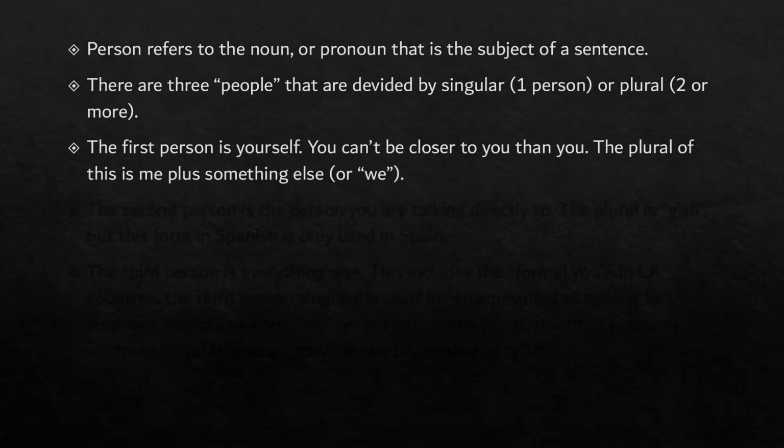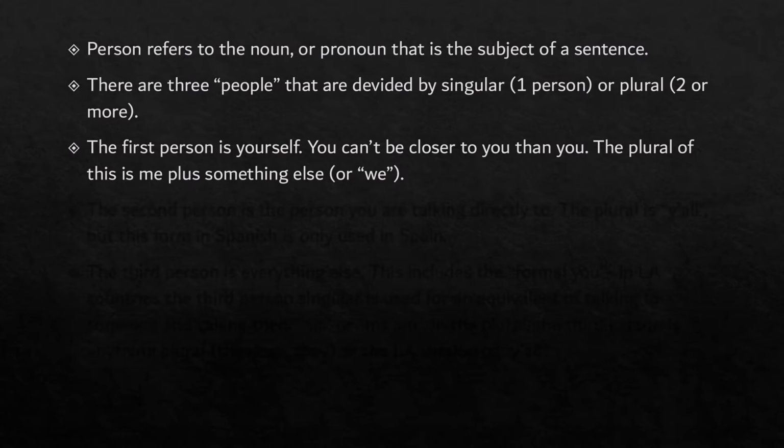The first person is yourself, right? I, me. You can't be any closer to you. So that's why we have it as first person. So think of these three people, first, second, third, as getting farther away from you. So first person, I can't be any closer to me than me. And the plural of myself is me plus somebody else, right? Or something else. So that we say we in English, it's we. That's first person plural, so me plus something else.